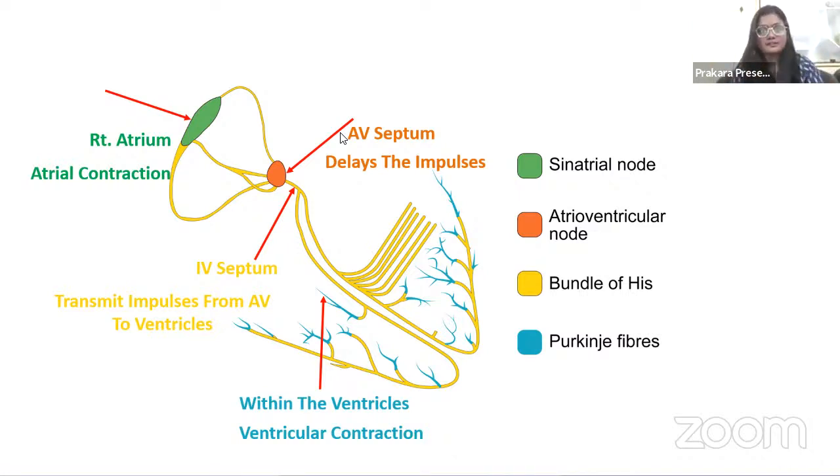But if someone asks us, what is a type of arrhythmia? If someone comes to you and asks what is the atrial flutter, or what is a heart block, you should be capable of answering that question, and you should be capable of knowing what actually is happening in the heart. I know the conduction system is a tiny topic in the heart, but it's a very important topic. If any structure in the conduction system of the heart fails, let it be the SA node, the AV node, Purkinje fibers, whatever, that means it will lead to some irregular heartbeat, which might ultimately end up the patient in death.